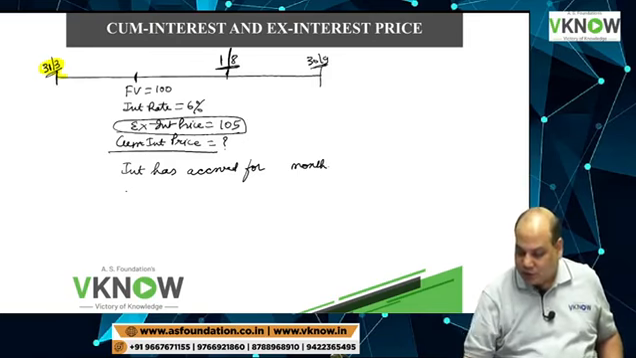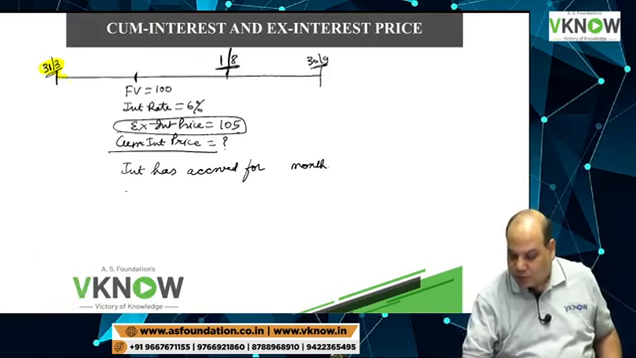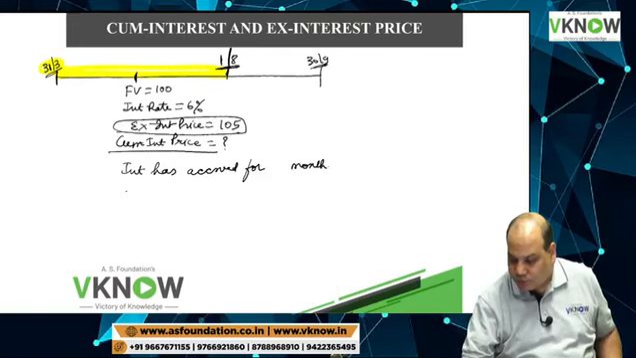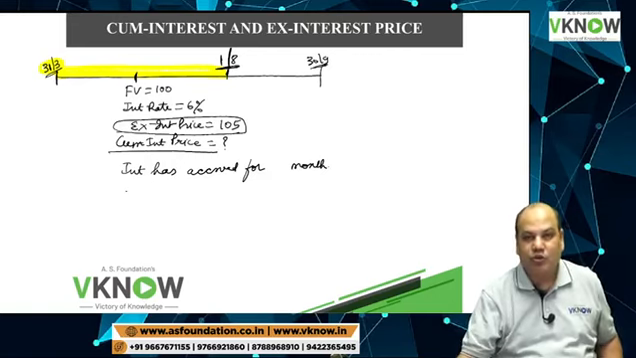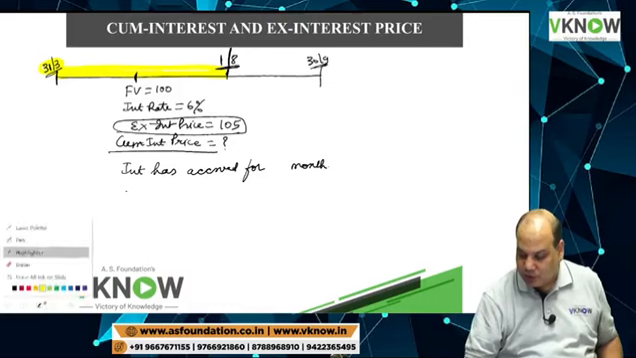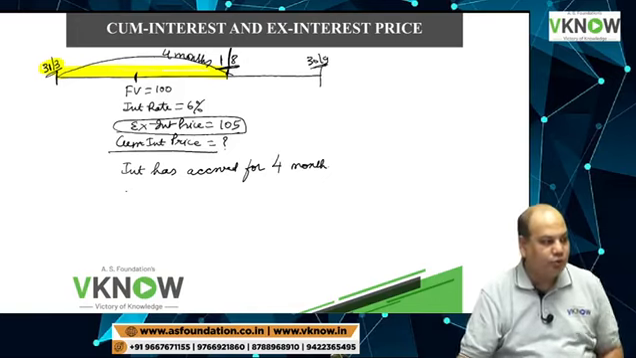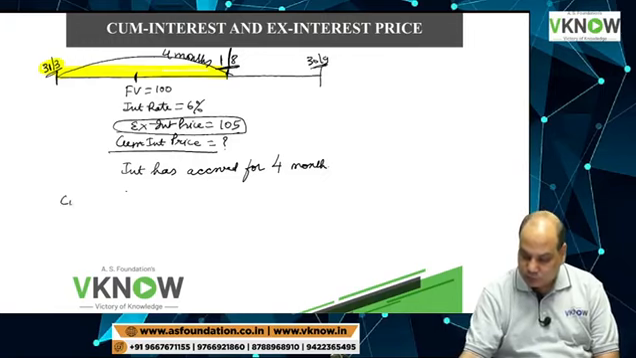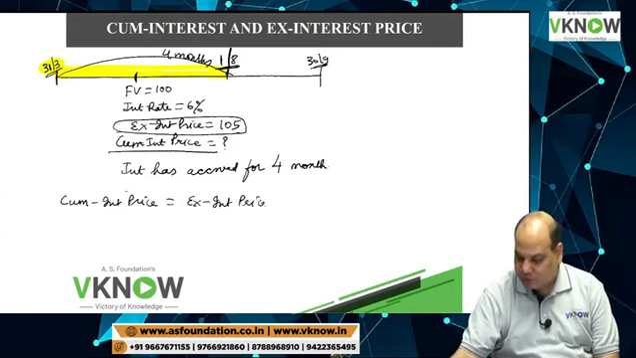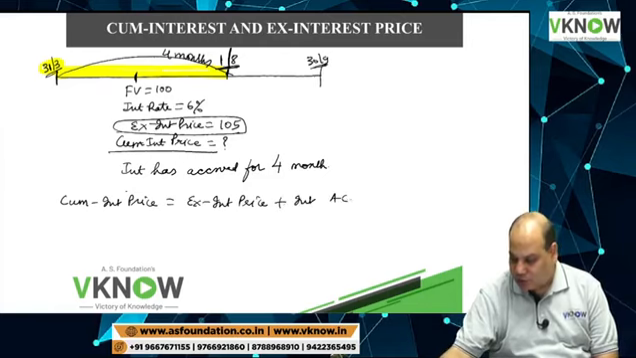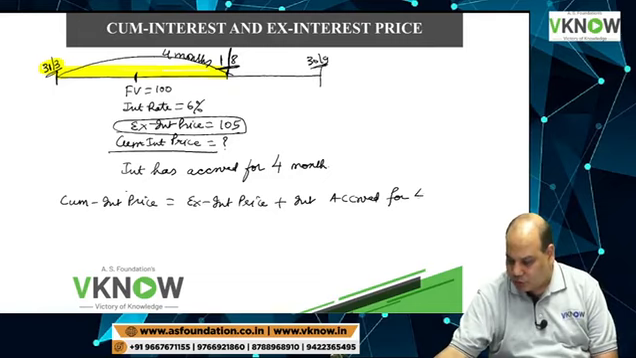First you calculate interest has accrued for how many months? Interest has accrued from 1st April to 1st August. April, May, June, July. Interest has accrued for 4 months. So, cum-interest price is equal to ex-interest price plus interest accrued for 4 months.